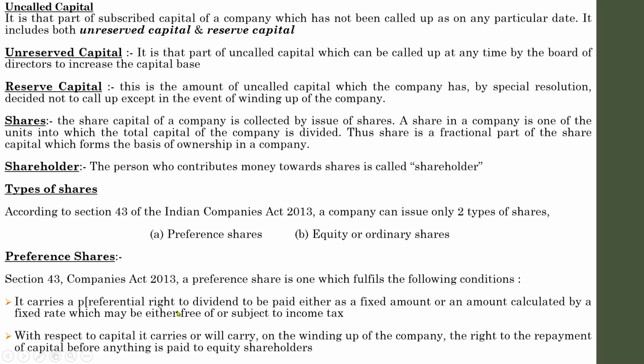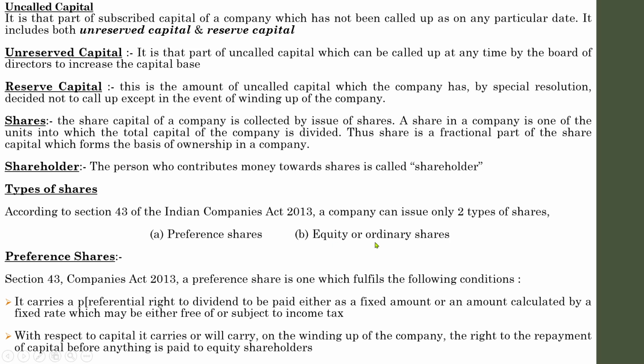So there will be a fixed rate of dividend that is agreed upon at the beginning of the agreement. Whenever a shareholder purchases preference shares, the company will mention that those shareholders will get a certain percentage of the profit as dividend. It is already fixed in advance. So it's actually a right. Why is it considered a preferential right? Because in the case of equity shareholders, there is no amount or percentage fixed in advance. Only in the case of a preference share is that rate fixed.